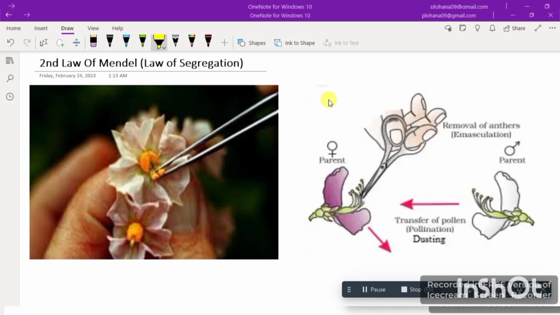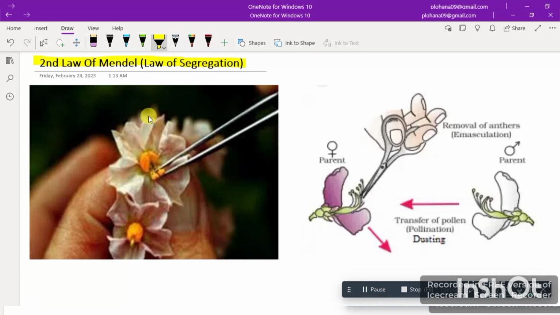So as in the last video, we were done with the exceptions of the first law of Mendel, which was the law of complete dominance. So today we are starting our second law of Mendel, which is the law of segregation. As you can see here, the topic is the law of segregation, which is the second law of Mendel, right?